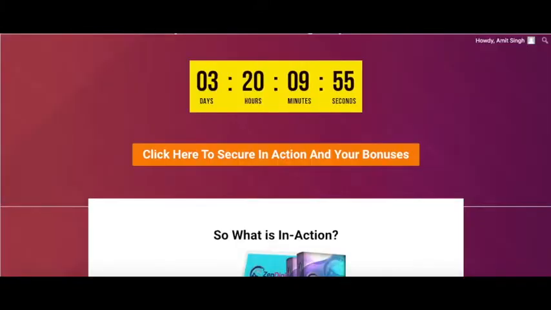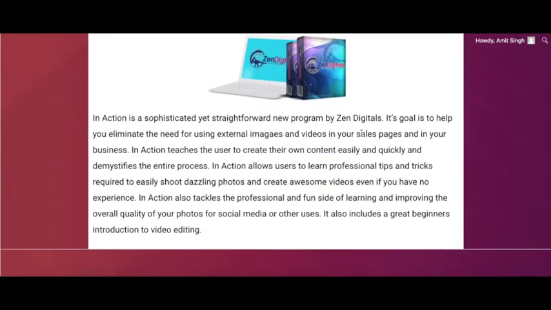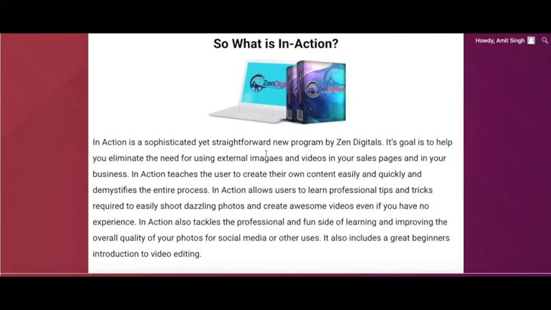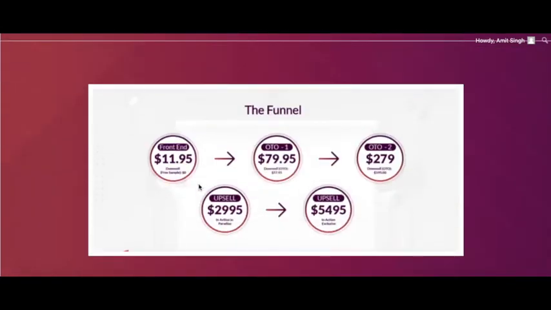Alright, let's go back to the bonus page. Okay, so when you come to my bonus page, you can just read it through. As I've told you, InAction is a sophisticated yet straightforward new program by ZenDigital. Its goal is to help you eliminate the need for using external images and videos in your sales page and in your business. So you can just go through my bonus page. So the funnels, the front end price is $12 as I've already told you, and it has few upsells and downsells. It has few upgrades.